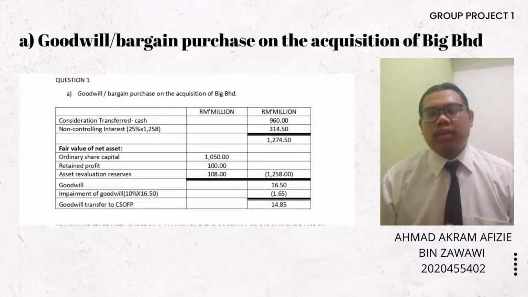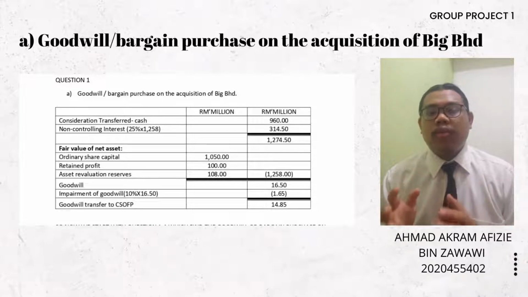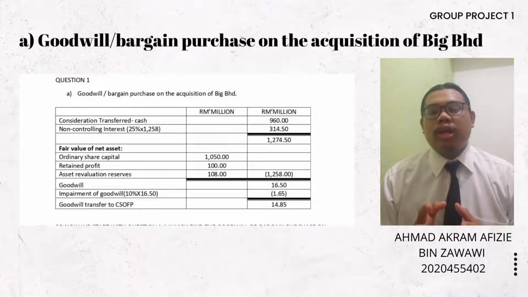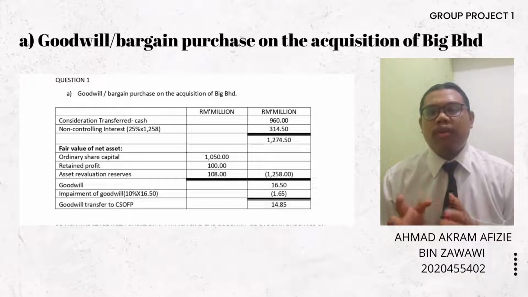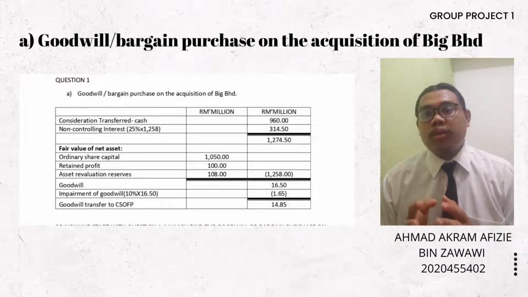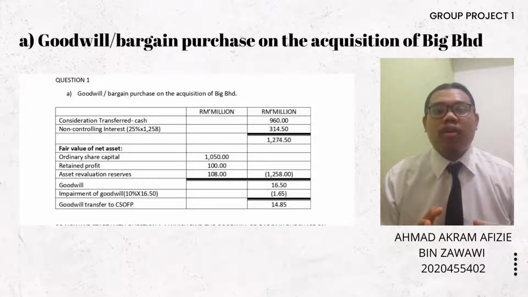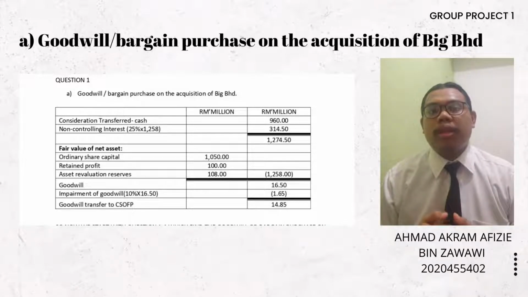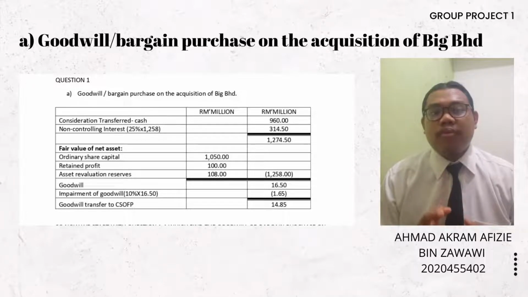In the fair value of net assets, we have ordinary share capital of 1050 million, retained profit of 100 million, and asset revaluation reserve of 108 million. So the total fair value of net assets is 1,258 million. 25% of the fair value of net assets is the non-controlling interest, and we get 340.50 million. So we add 660 million with the 340.50 million, and minus the fair value of net assets of 1,258 million, and the amount of goodwill is 16.50 million.